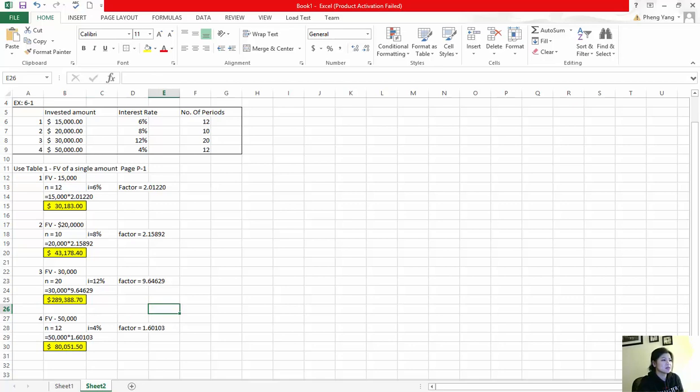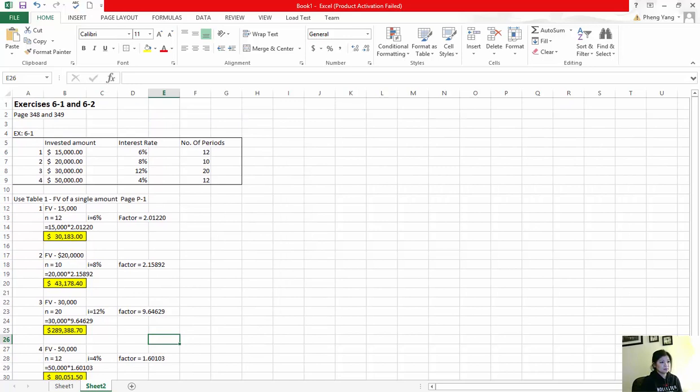And let's continue to 6-2. I'm going to do it over here so it looks a little more neat. In exercise 6-2, they gave us an annual rate, a period that's been invested, and interest compounded. So we're going to determine the future value of $10,000 under each of the different assumptions that they gave us. So let me just go ahead and type all that in first.